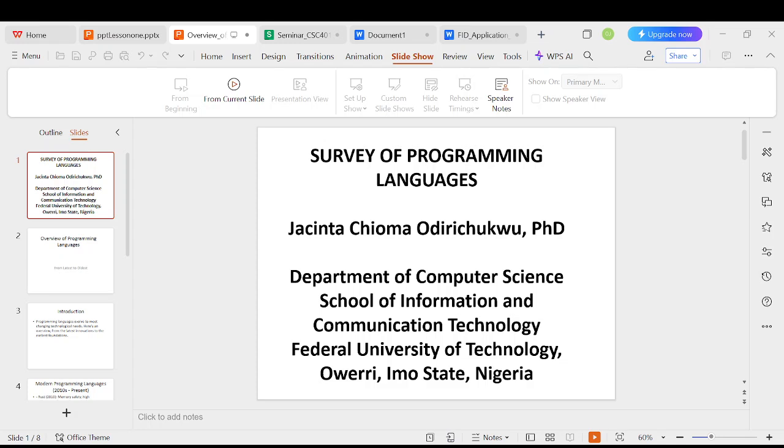From early scientific tools to cutting-edge technologies, programming languages continue to shape how we interact with machines and solve complex problems. As I have earlier said, we are going to use Python to demonstrate all the concepts in this course,